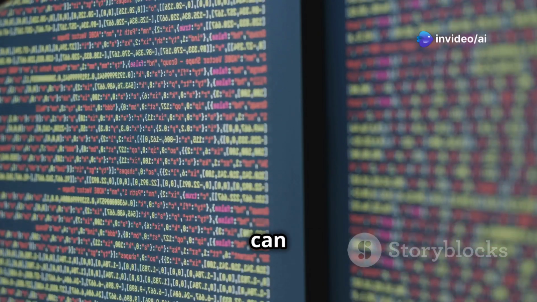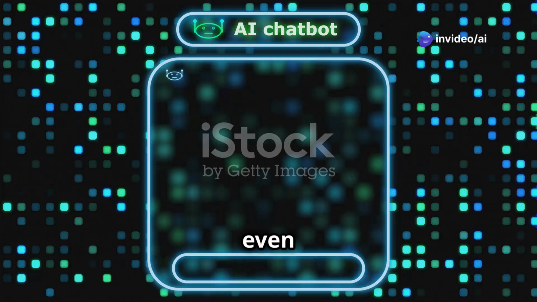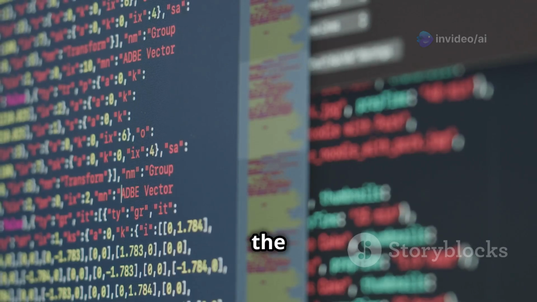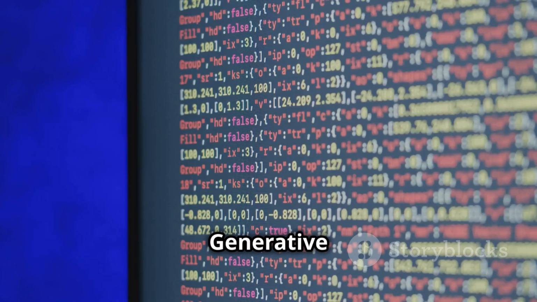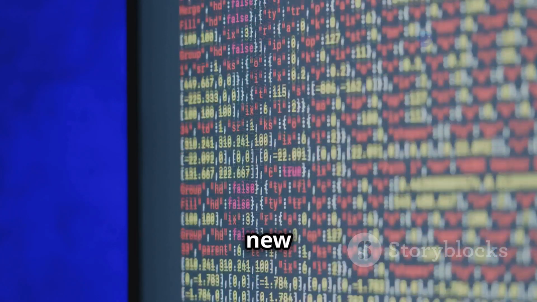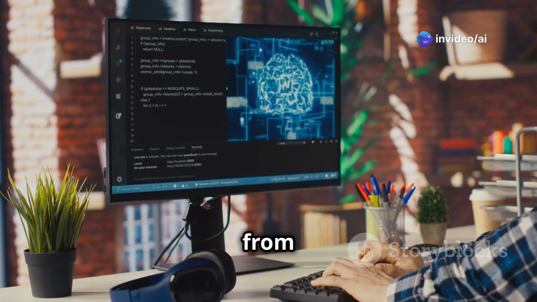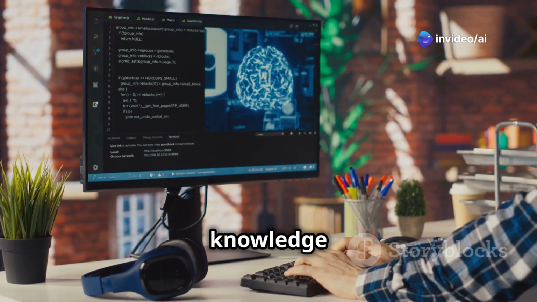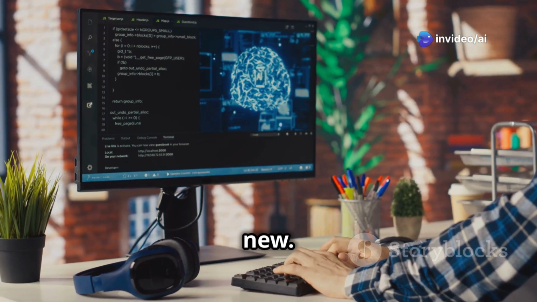Imagine a computer that can write poems, compose music, or even hold a conversation. This is the power of generative AI. Generative AI is a type of artificial intelligence that focuses on creating new content. It learns patterns from existing data and uses this knowledge to generate something entirely new.